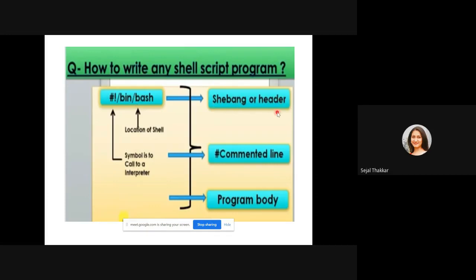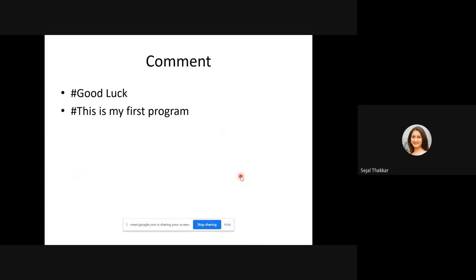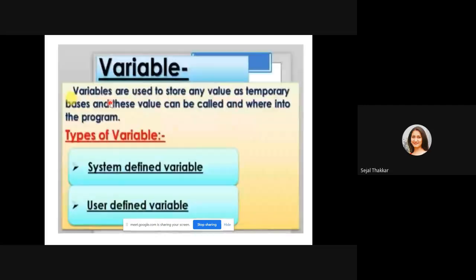Shell script is having header, command line, and program body. Only three parts: header, command line, and program body. Command line is optional. Whether you want to give a comment, you can give. If not required, you cannot give. Okay. So hash good luck. This is my first program. These are, I can say, comments. Whatever you are writing in a comment, that is not going to print.